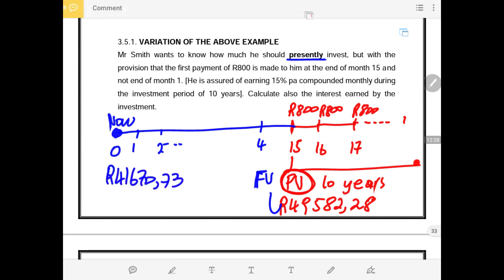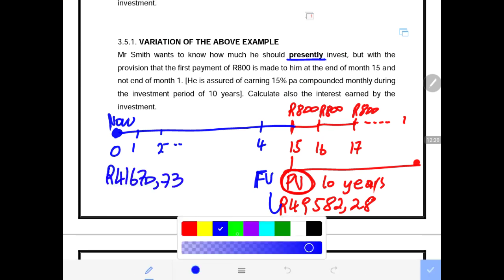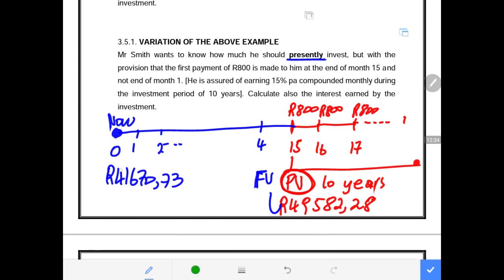41,670.73. Let me explain what is the meaning of all of this. In other words, we invested this money. This money accumulated interest month 1, month 2, month 3, 4, 5, 6, 7, 8, 9, 10, 11, 12, 13, 14. Then it accumulated interest, and in the 15th month there was a payment.